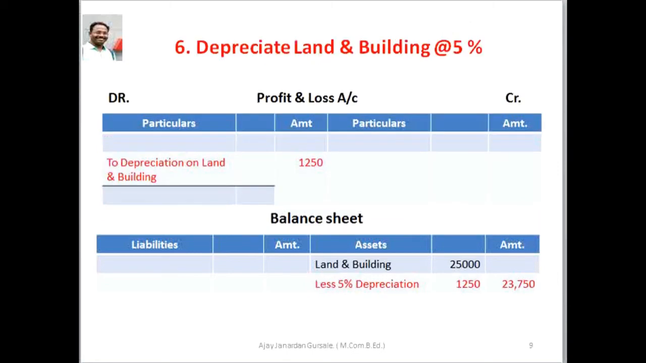Adjustment number 6, depreciate land and building at the rate 5%, and the figure given in the trial balance for land and building is rupees 25,000, and here we calculate the depreciation for land and building at the rate 5%, and here we get the figure rupees 1250, which is deducted from rupees 25,000, and here the book value, which is after deducting depreciation, is rupees 23,750, and the second effect for the same, that is depreciation on land and building, profit and loss account debit side rupees 1250.